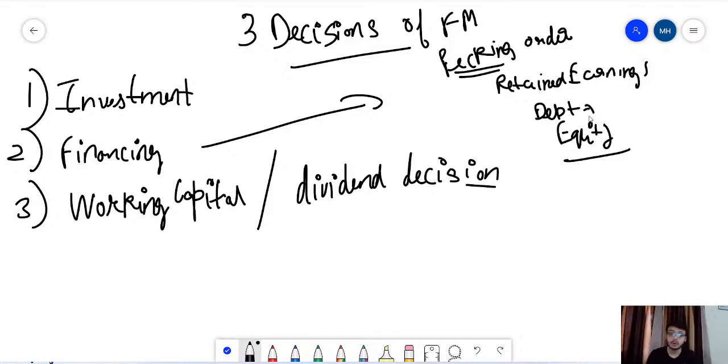And when the risk of the firm increases, the company will have to pay a higher rate of interest to the debt holders ultimately. Because the basic principle of the stock market, or of any market or finance, is: higher the risk, higher the expected return. So if the company is getting more risky, more interest on debt will have to be paid. So it inculcates a discipline in the management.